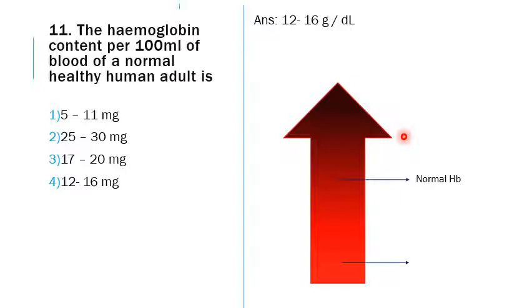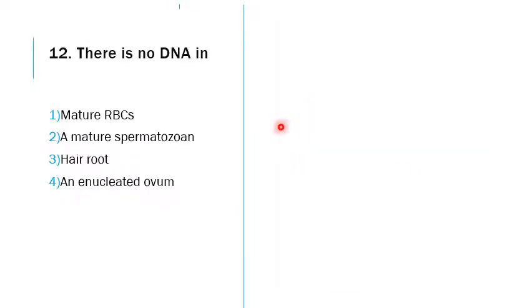So this is the normal hemoglobin level. The color will be like that. For anemia, it will be more pale, and in some people the RBCs are more, and this condition, this pathology, is called polycythemia.